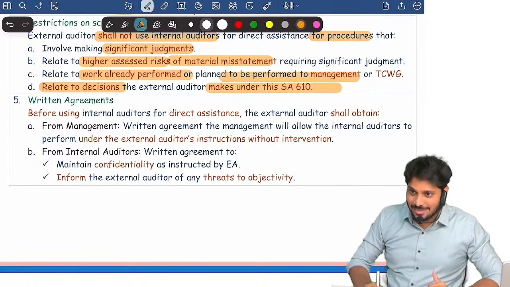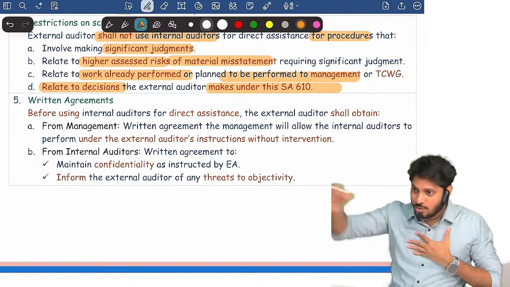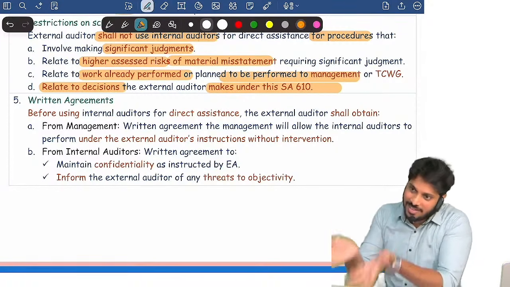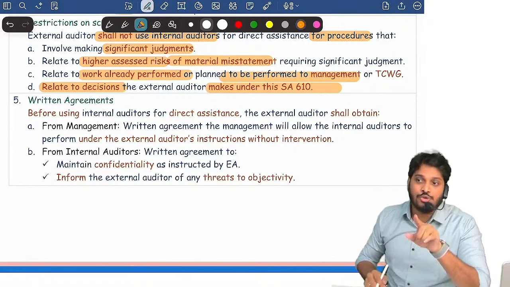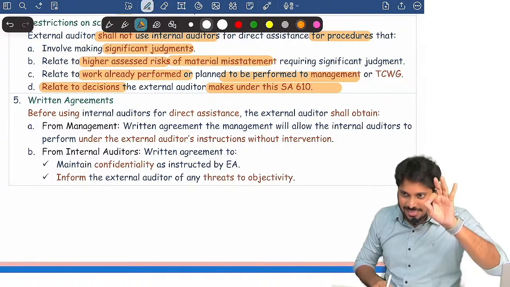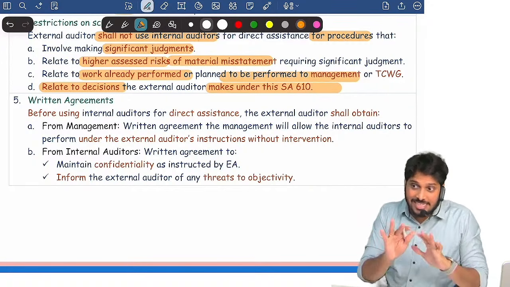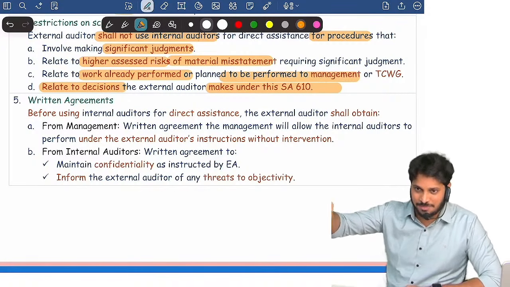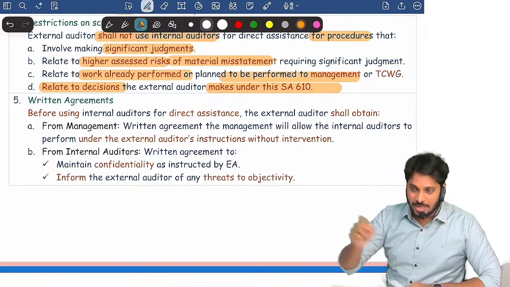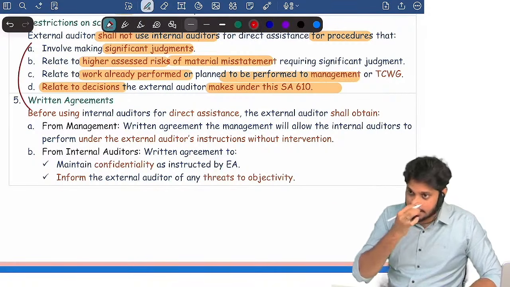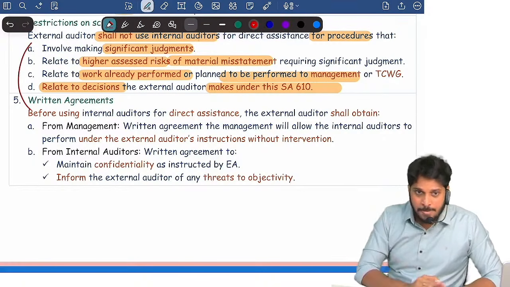Under SA 610, I should decide whether I can use their work or not. Can I ask them whether I can use their work or not? You should decide. Under SA 610, there are some decisions the statutory or external auditor has to take. That decision-making process, don't delegate. You can delegate any other work. So these 4 activities, the external auditor shall not delegate to the internal auditor.